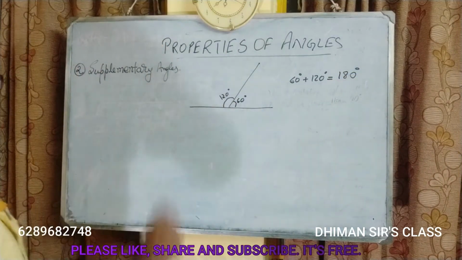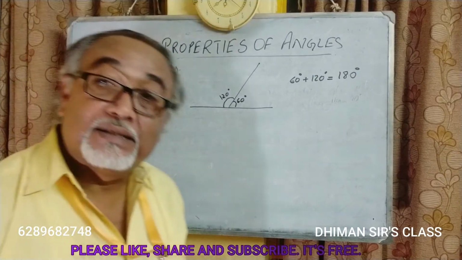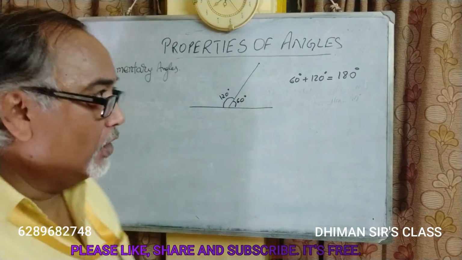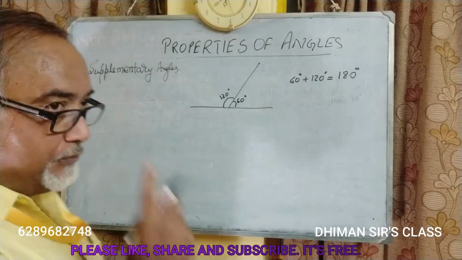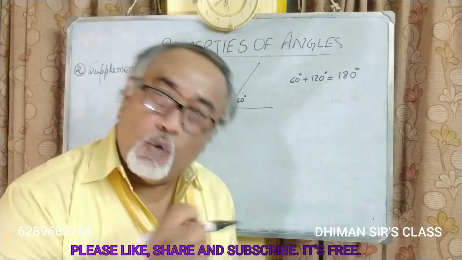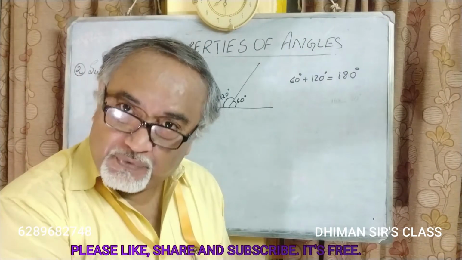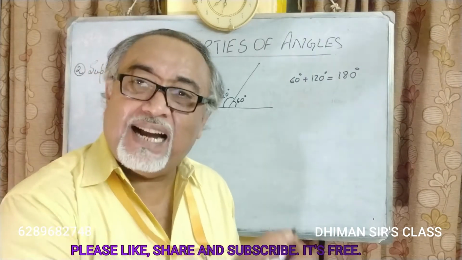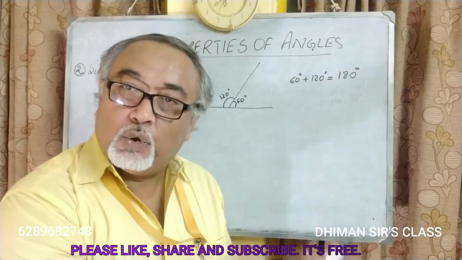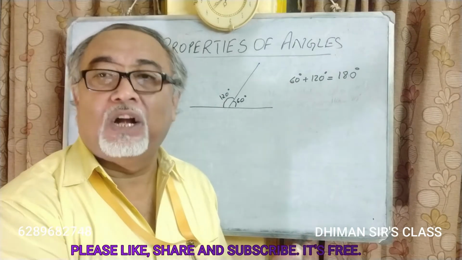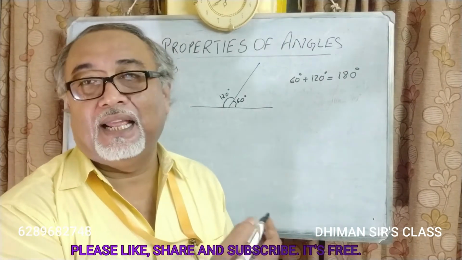So these two angles are supplementary angles. Okay, so that means if we add two angles and if their sum is 180 degrees, then those two angles would be called supplementary angles.